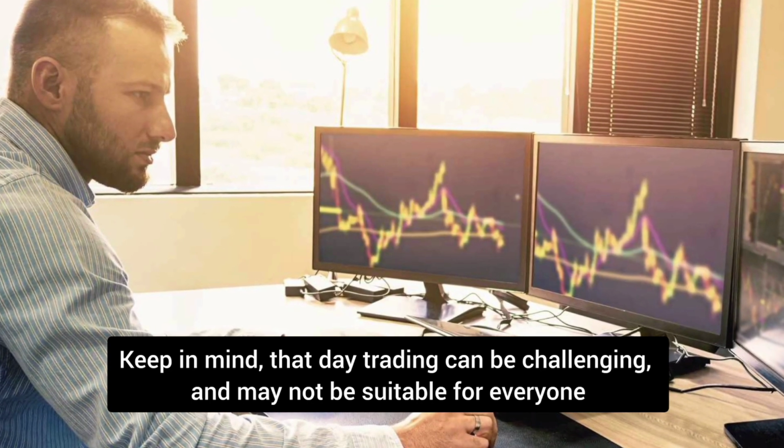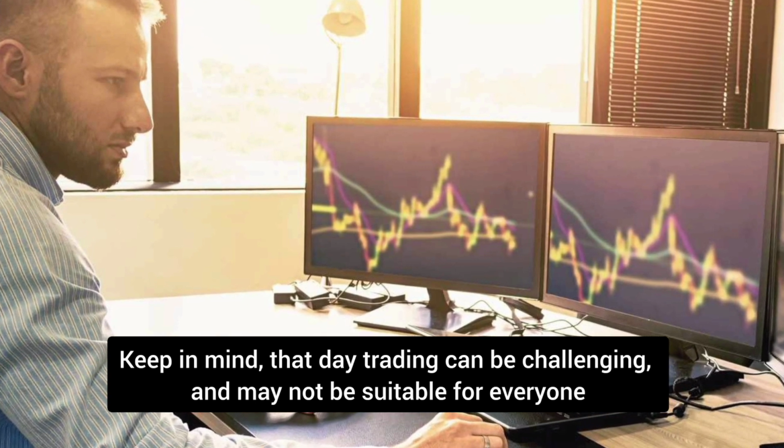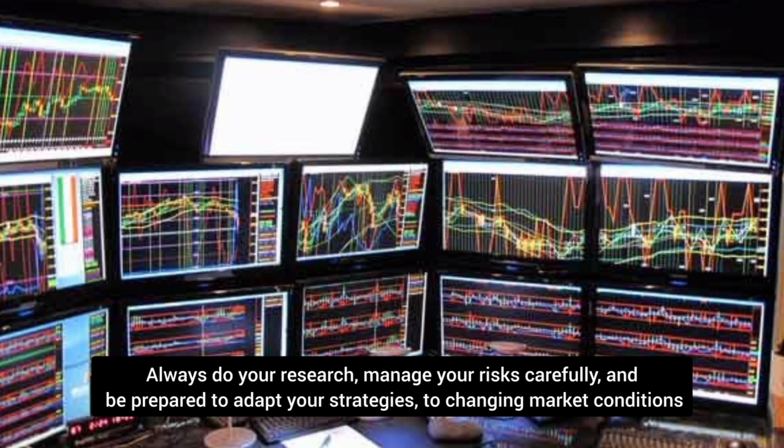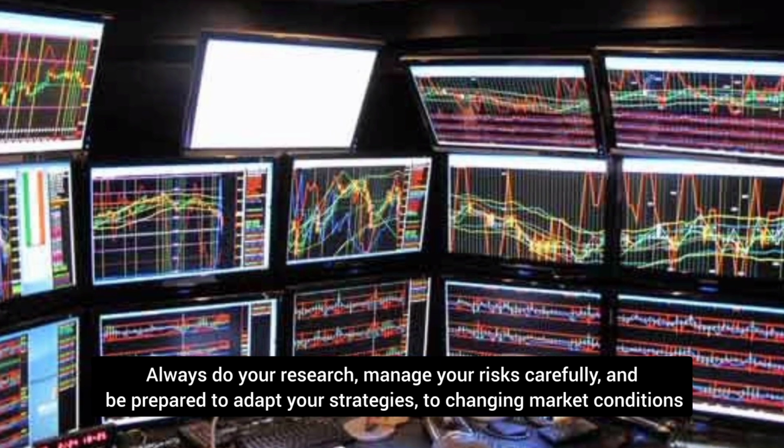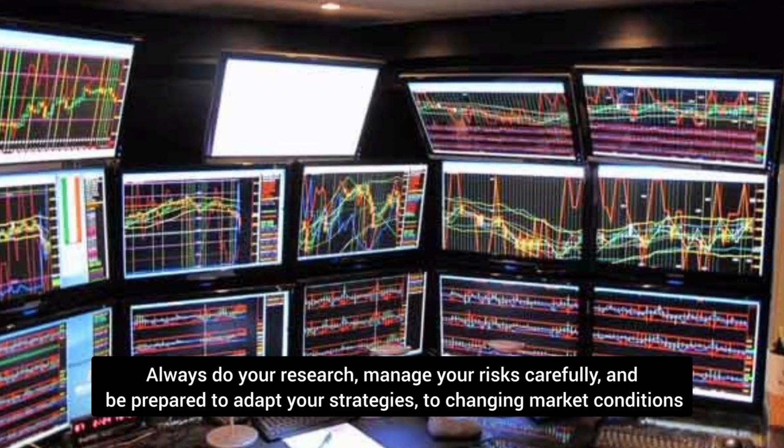Keep in mind that day trading can be challenging and may not be suitable for everyone. Always do your research, manage your risks carefully, and be prepared to adapt your strategies to changing market conditions.